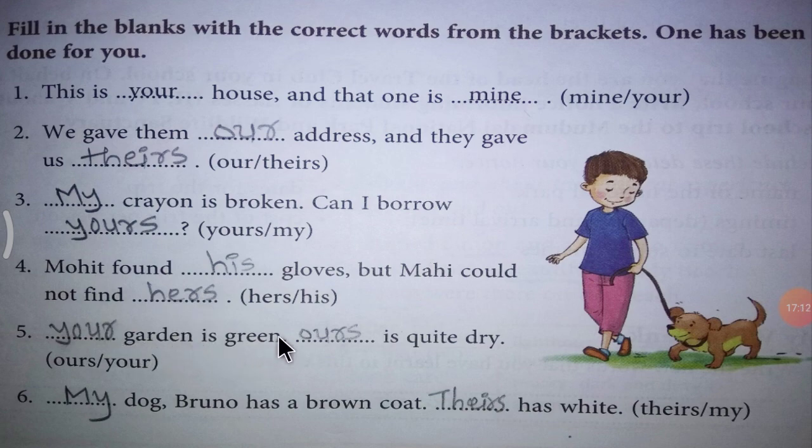Your garden is green. Ours is quite dry. My dog Bruno has a brown coat. Yours has white. So this is the exercise which is given in your English textbook. This exercise is given in your English textbook exactly after lesson number 3, A Day in the Jungle.